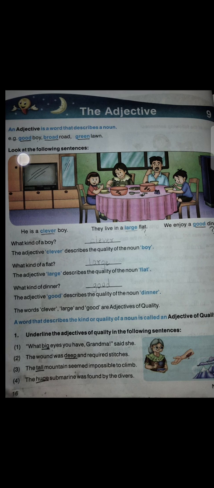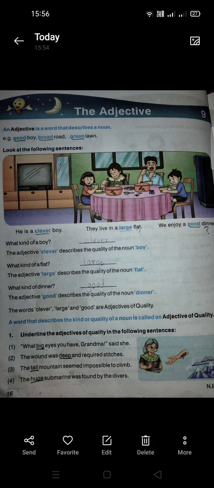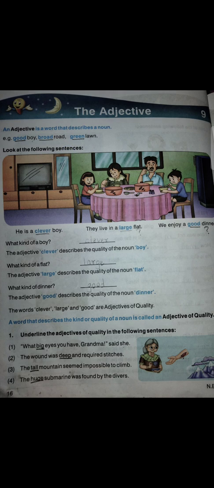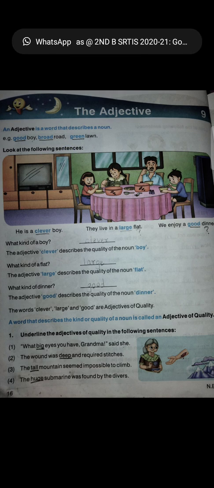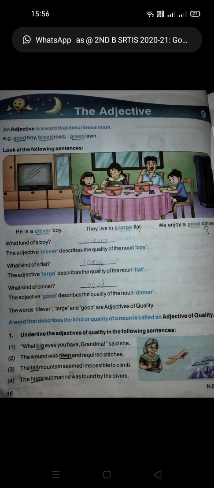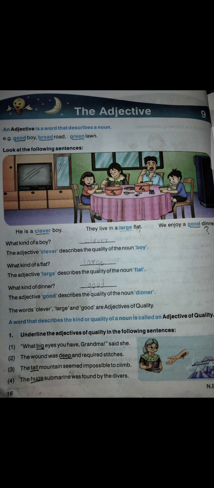So, look at the following sentences. He is a clever boy. Now, what is clever? The boy is clever. Now, clever is the adjective. They live in a large flat. Now, how is the flat? Large. We enjoy a good dinner. How is the dinner? Good. So, what kind of a boy? Clever. The adjective clever describes the quality of the noun boy.